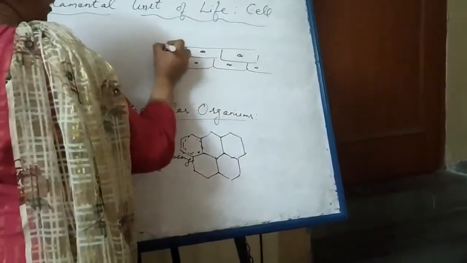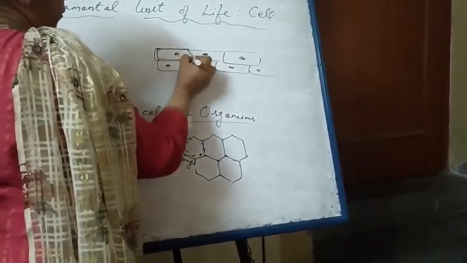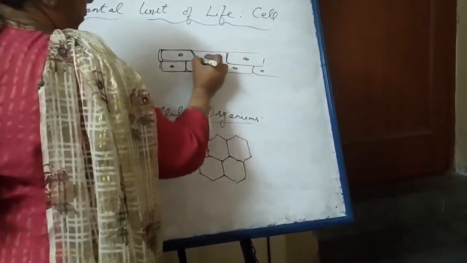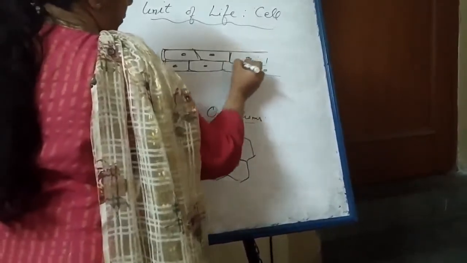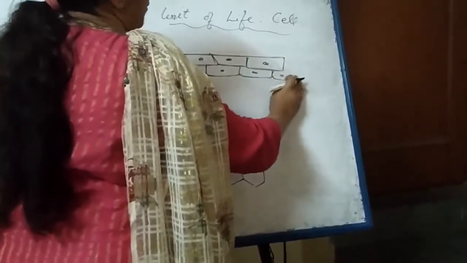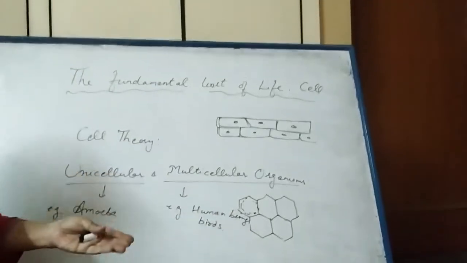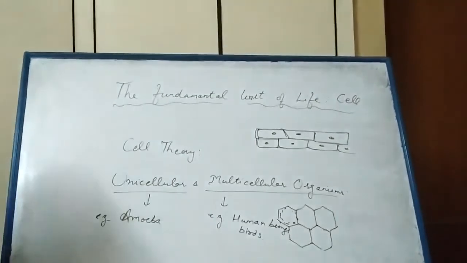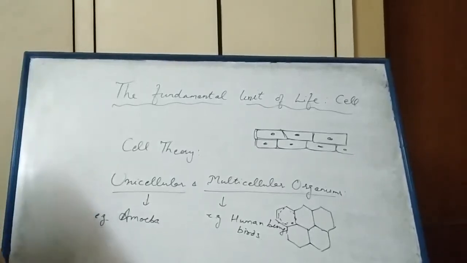If we observe different organisms, we see similar type of cells. This means all the living organisms are made up of cells.